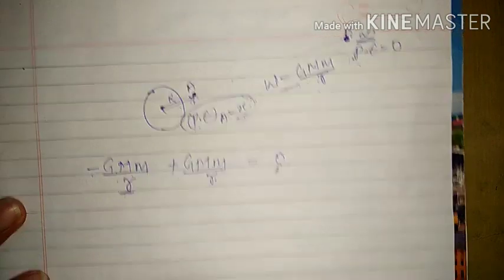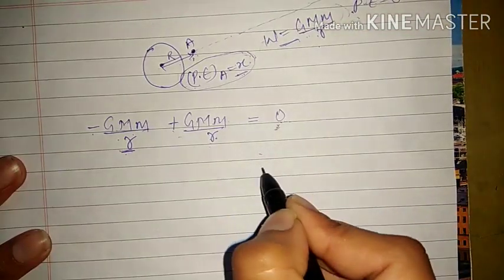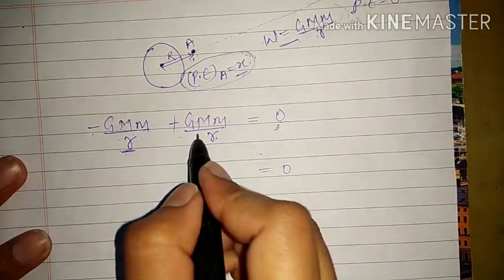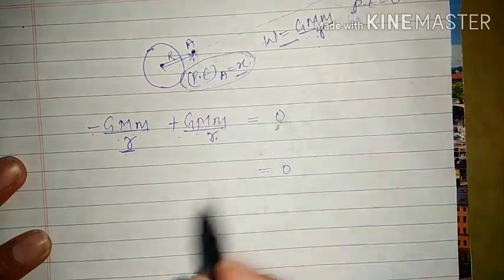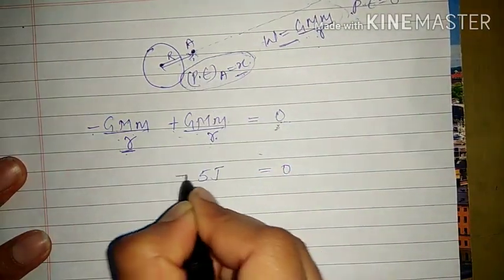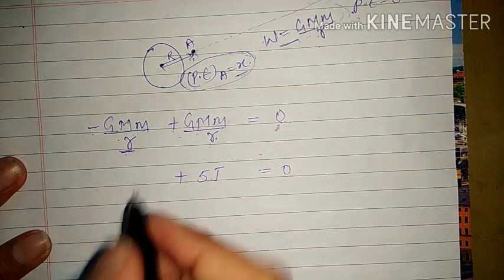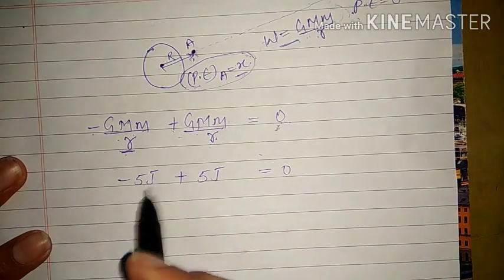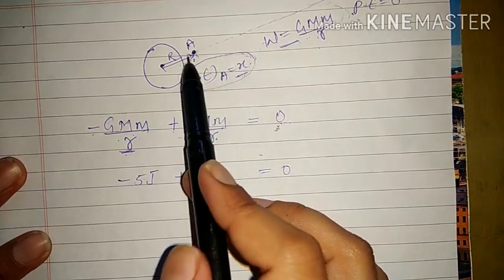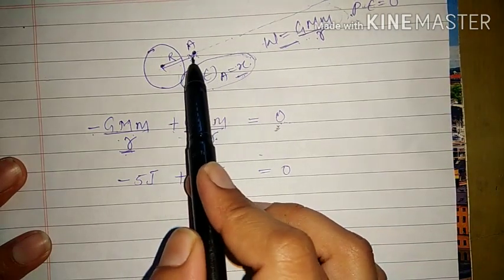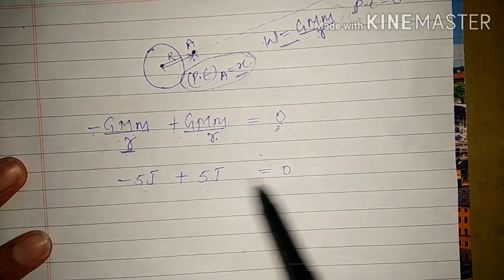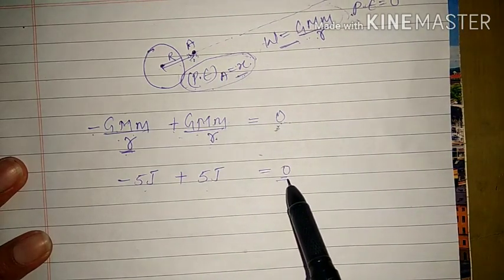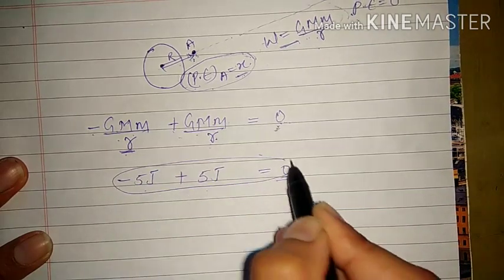Suppose here you want this result as 0, and the amount of work done to bring it from A to B is plus 5 joule. Then what is the option? Obviously put here minus 5 joule. That means the potential energy at point A, which the body was already having, was negative energy, and now you have added some positive energy and the result is 0. So this is just one mathematical example.